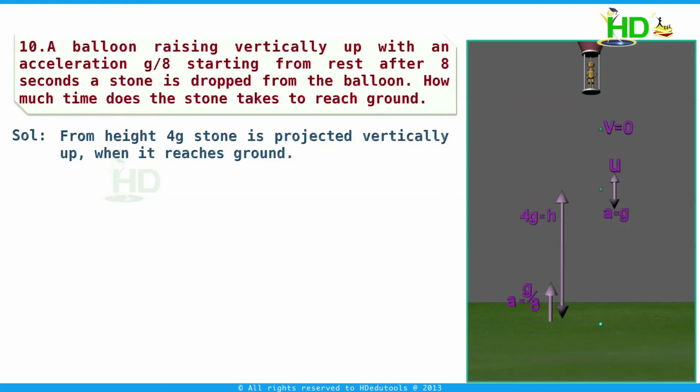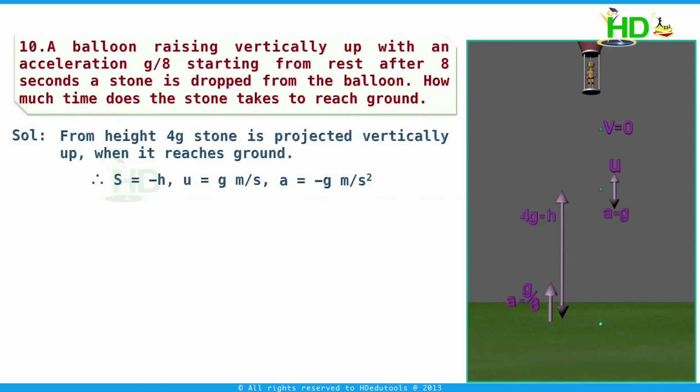We can consider this problem as a body projected from a tower of height 4g meter with initial velocity g meter per second. If the stone reaches the ground after t seconds, when it reaches the ground, the displacement s is equal to minus h, since initially the stone is moving up and the displacement is in the opposite direction. The initial velocity u equals g meter per second and the acceleration is g meter per second square vertically down. Therefore, a equals minus g meter per second square.